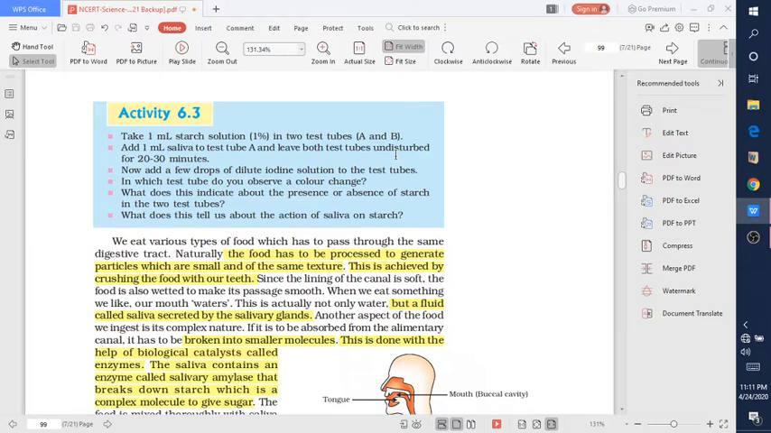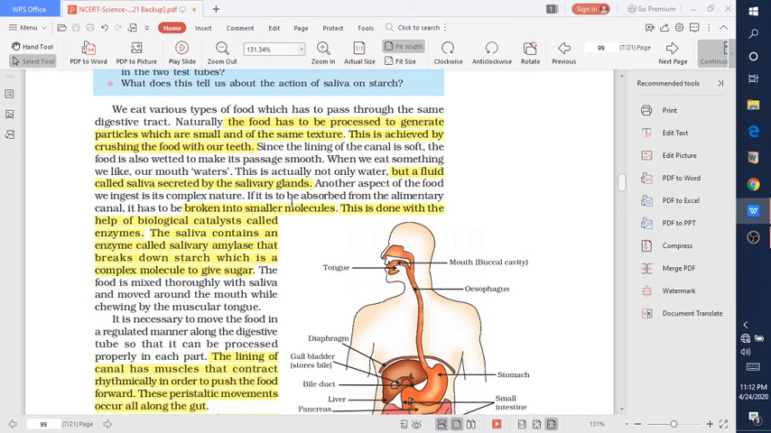Iodine solution gives the blue black color to starch, and starch is present only inside test tube B, not in A, because in test tube A the saliva breaks down the starch into simple sugar. So the color changes only in test tube B, not in A. So move on to the next.